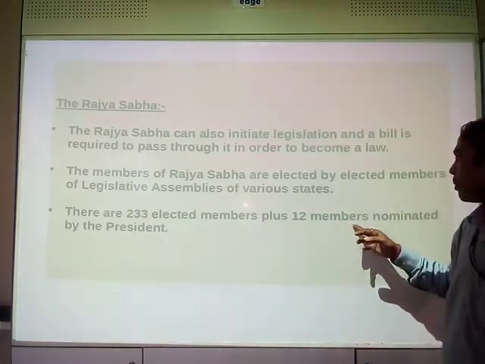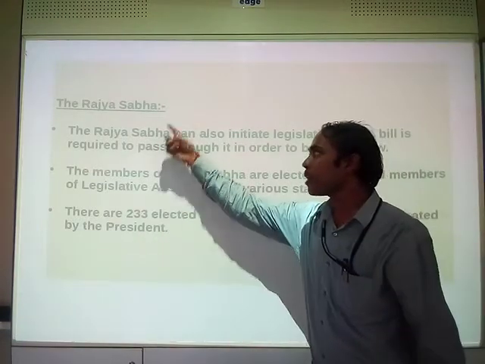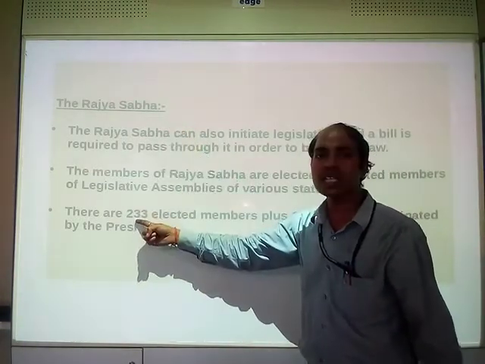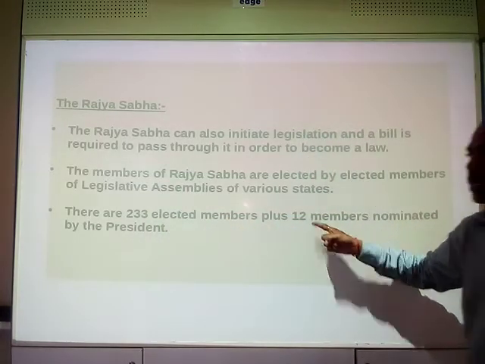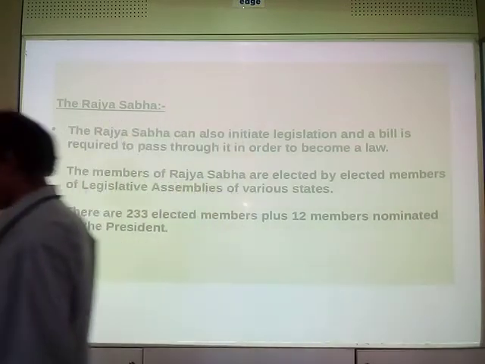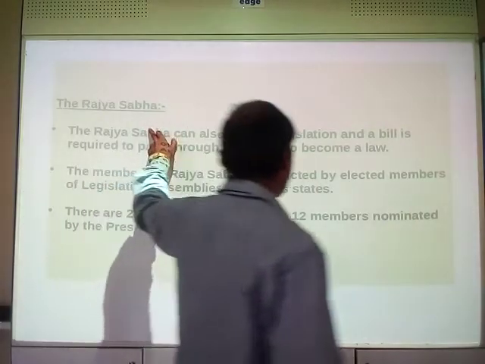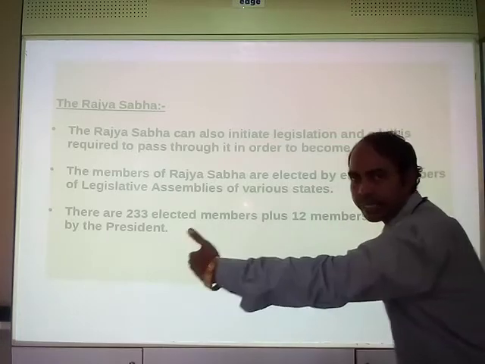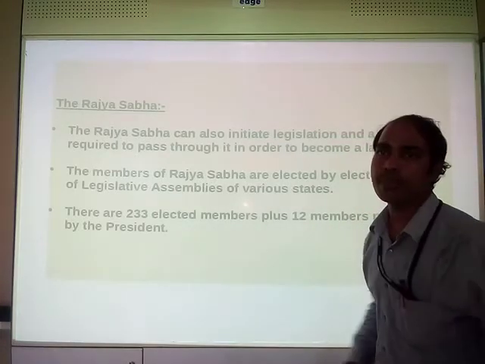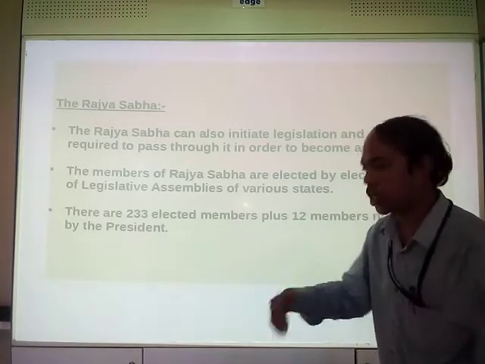Okay. Plus 12 members are nominated by the president. Here, the number of members in Rajya Sabha will be 233 plus 12, which makes a total of 245, right? Yes, so 245 members are there in Rajya Sabha, of which 12 are nominated directly by the president. That means these 12 members need not fight the election.